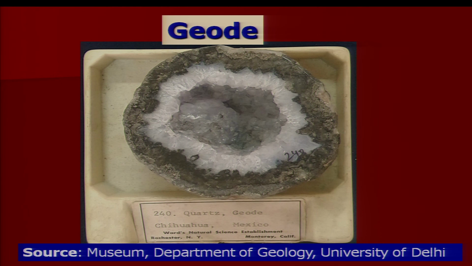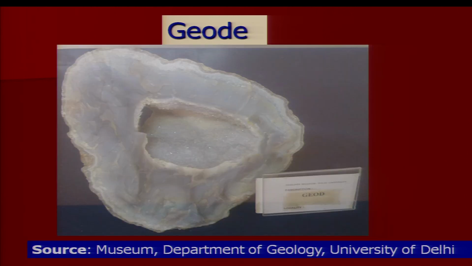What I was discussing about the geode, this is a geode which occurs in a basaltic lava flow terrain. You see some altered basaltic rock here, and in the basaltic rock there are cavities or open spaces, and these open spaces are often filled with secondary minerals. These secondary minerals developed from colloidal solutions, and they show a very good development of crystals. The whole aggregate is called a geode.